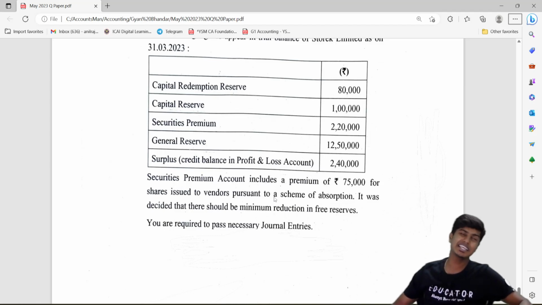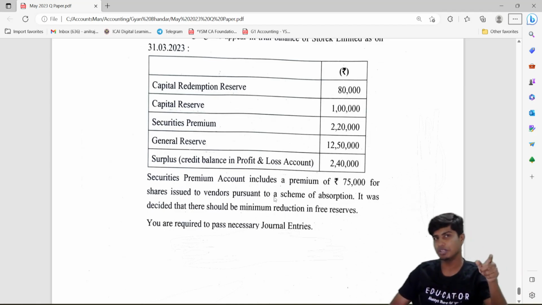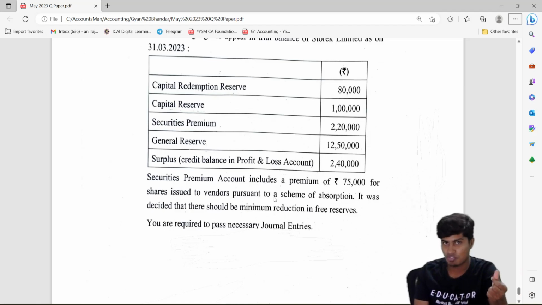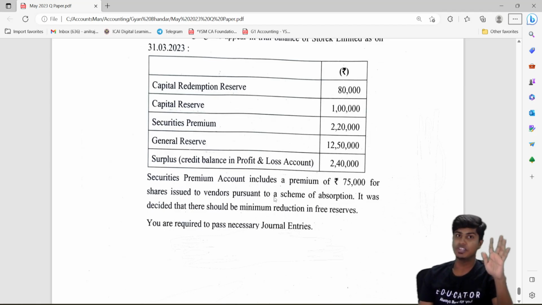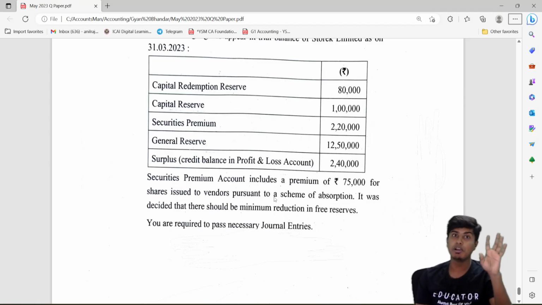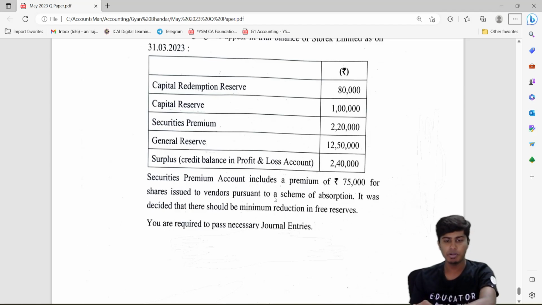Remember that such security premium, which arises because of amalgamation, has not been received in cash and it is not available for capitalization of reserves. However, our CRR and security premium is fully not available for conversion of partly paid up to fully paid up. For conversion of partly paid up to fully paid up, you will use CRR, general reserve and P&L account.